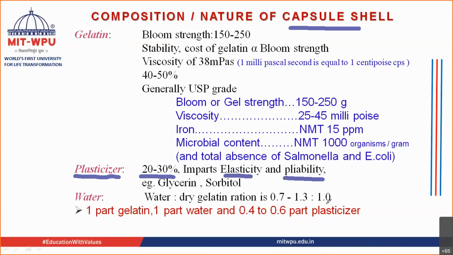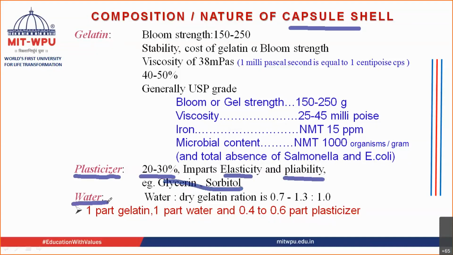If you try to press these hard gelatin capsules, they are not elastic in nature. This elasticity is provided by the plasticizers. For example, as I told you, glycerol, sorbitol, polyethylene glycol, and propylene glycol can all be used as a plasticizer.